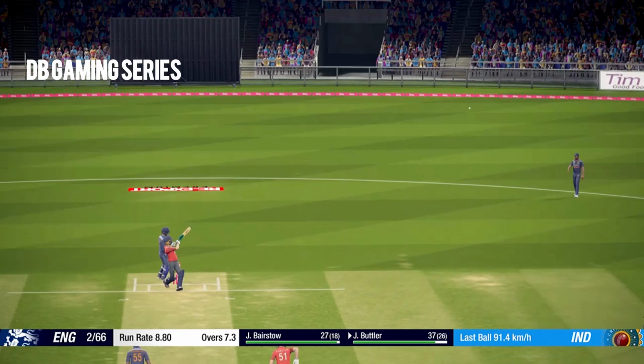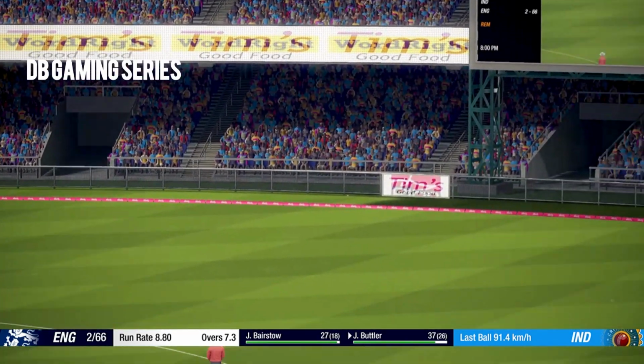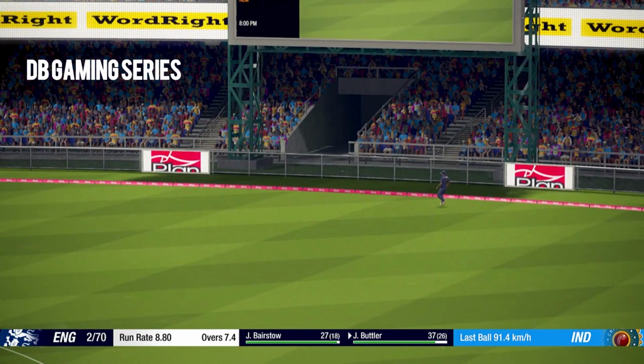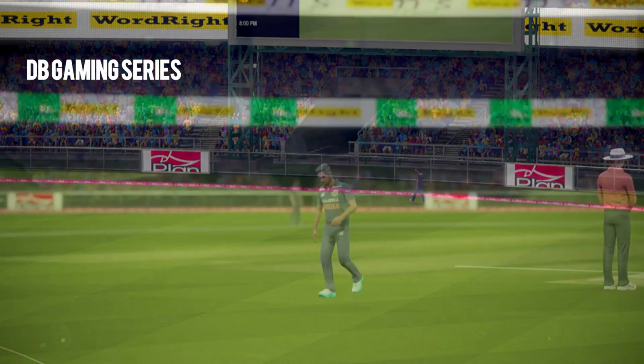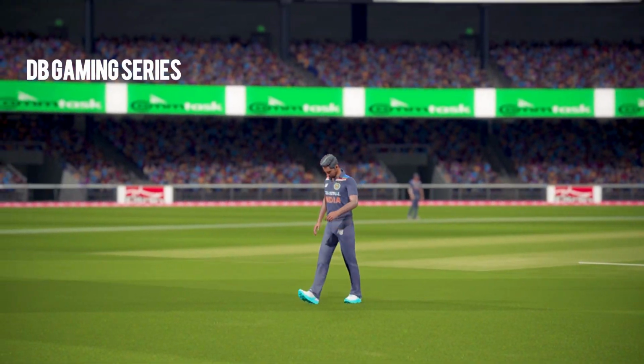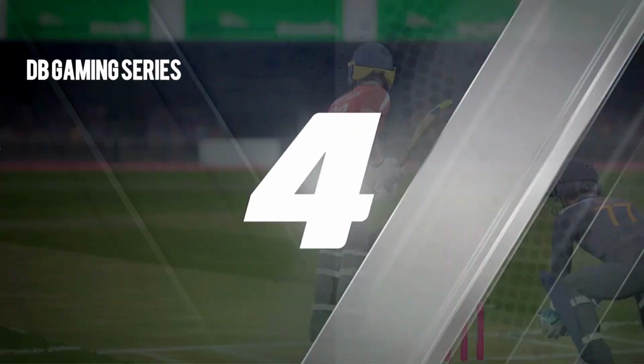Josh Butler is batting well. Short delivery, punched over the top for 4 runs. Brilliant shot once again by Josh Butler as he moves to 41 runs. And you can see Sundar is disappointed with himself with that line and length.